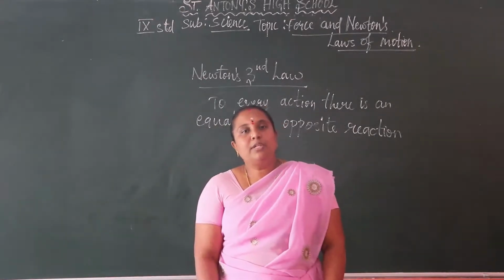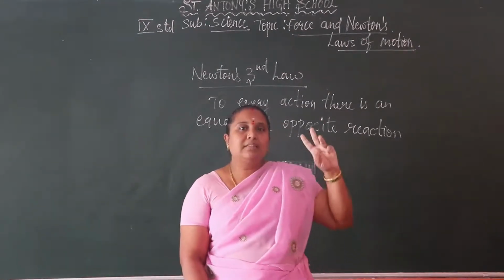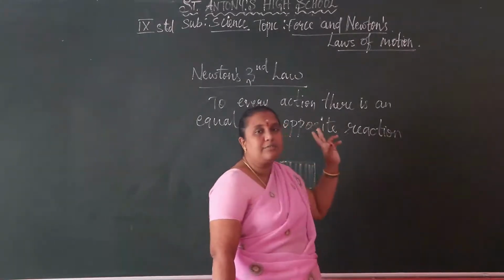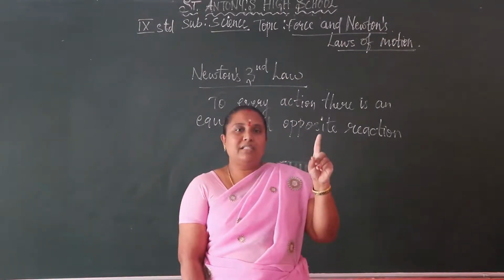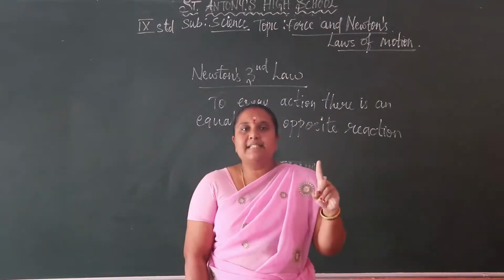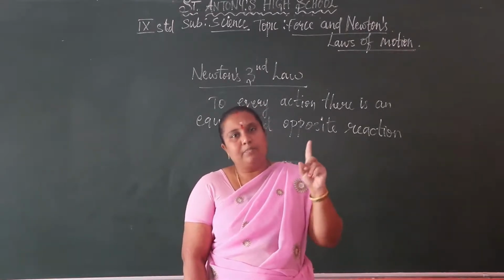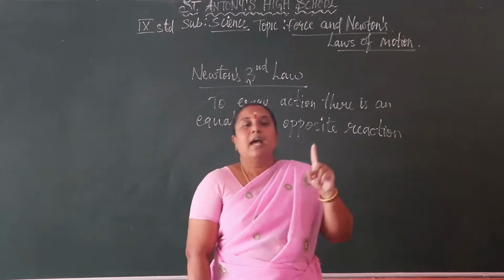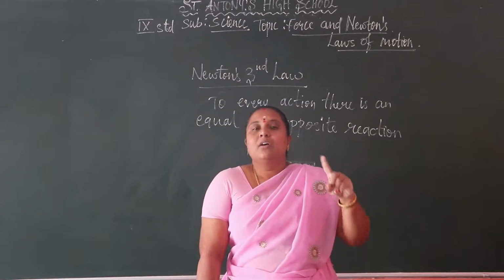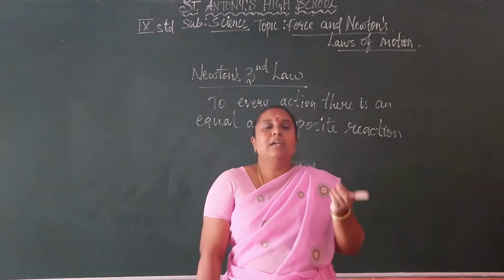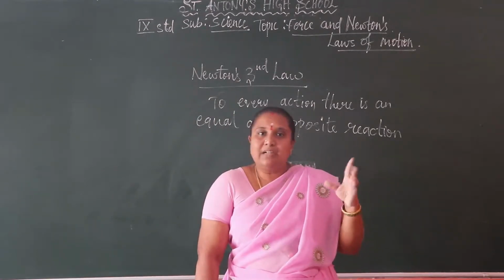Newton gave 3 laws about the motion of objects. What are the 3 laws? Newton's first law of motion, Newton's second law of motion, and Newton's third law of motion. The first law of motion: if an object is at rest, it will remain at rest. If an object is in a moving position, it will continue in the same state unless an external force acts on the object and changes its state.